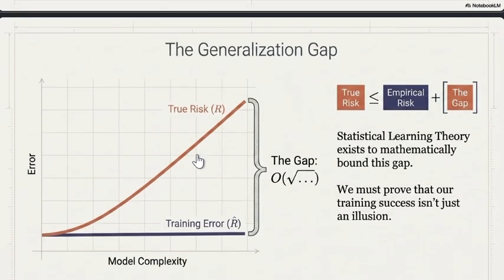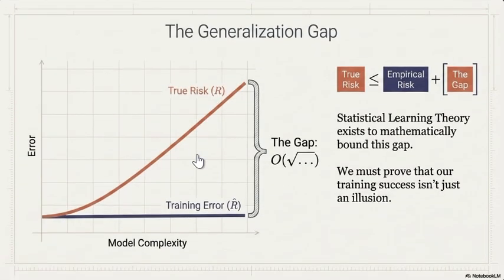Now, moving forward, we see the generalization gap. As model complexity grows, training error can go to zero, and true risk usually rises. The difference between them is the generalization gap. So statistical learning theory exists to bound this gap mathematically. We need to prove that low training error is not an illusion.